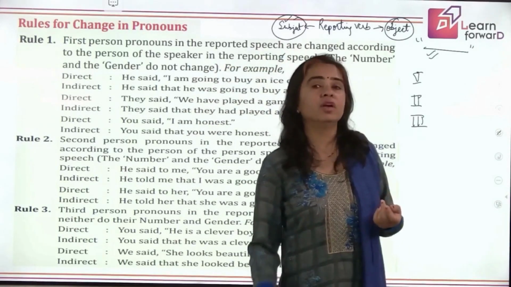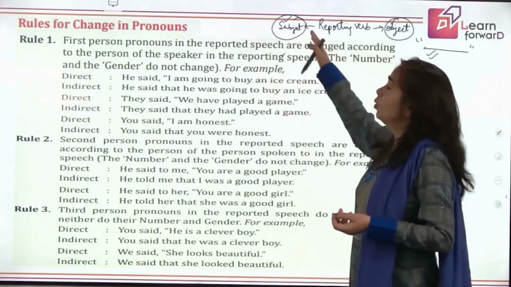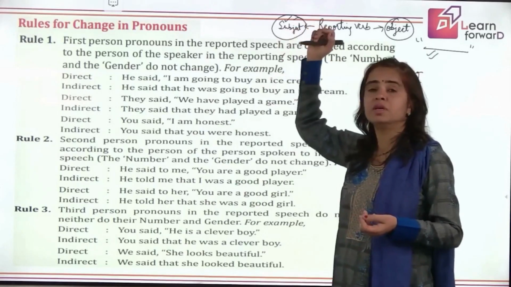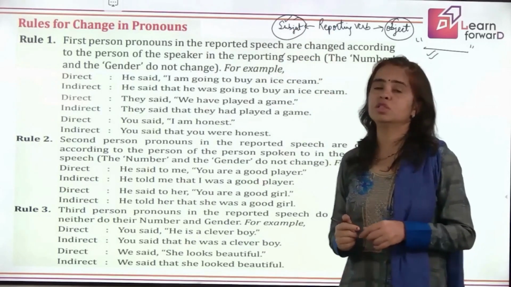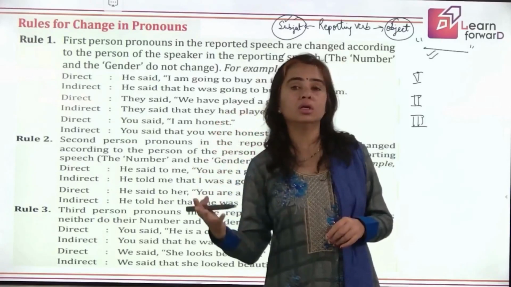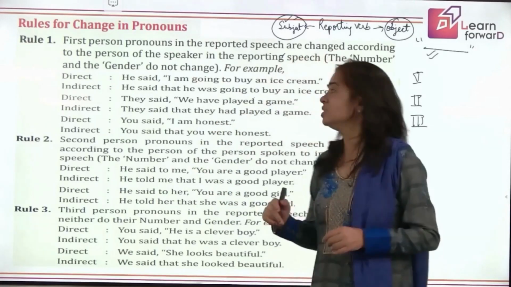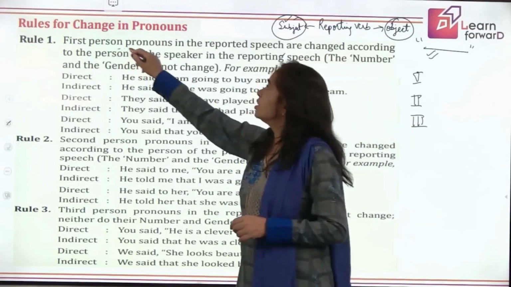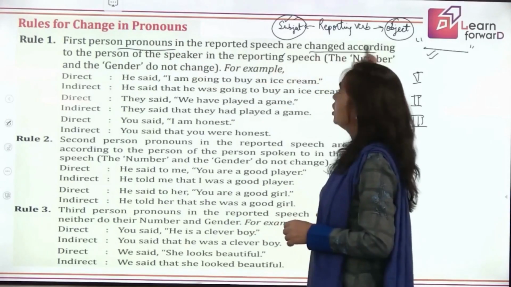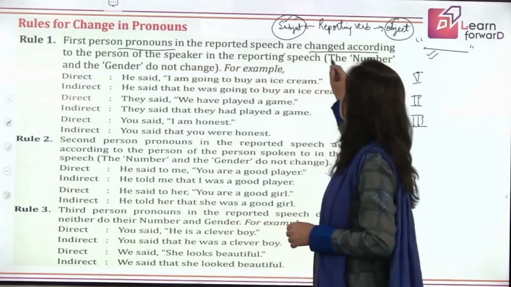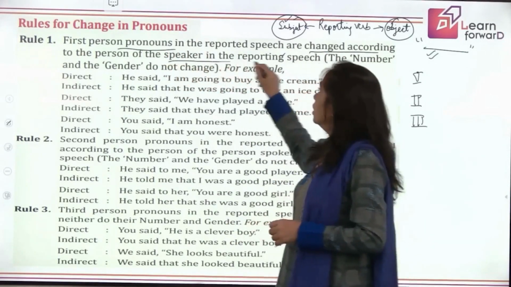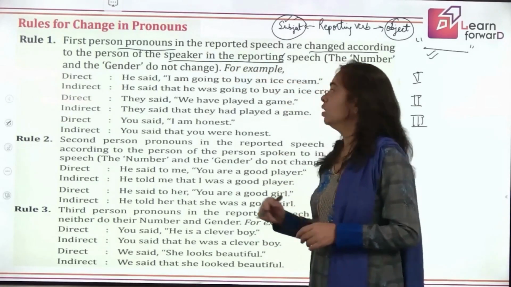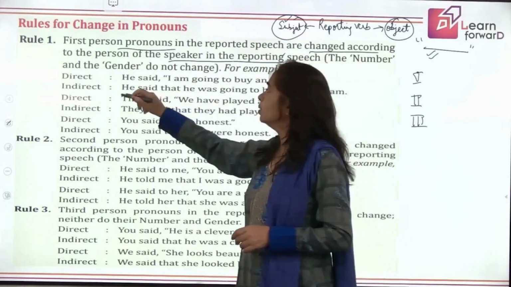And if the reporting verb's subject is third person, then also your first person pronoun will change to third person pronoun. How? Let's see some examples here. The first person pronouns are changed according to the speaker, that means the subject of the reporting verb.